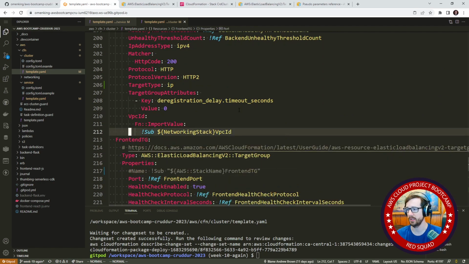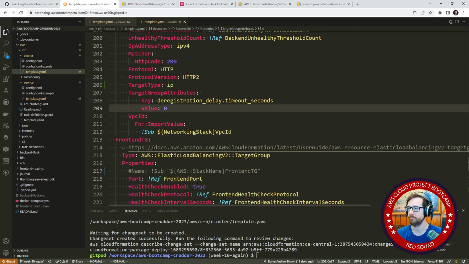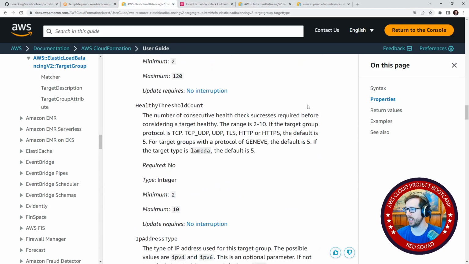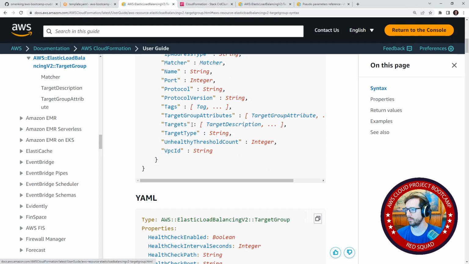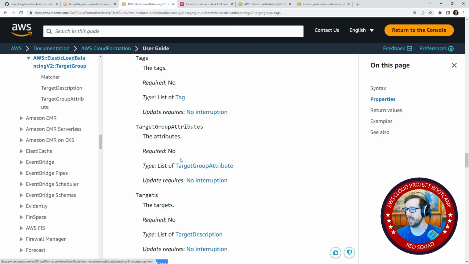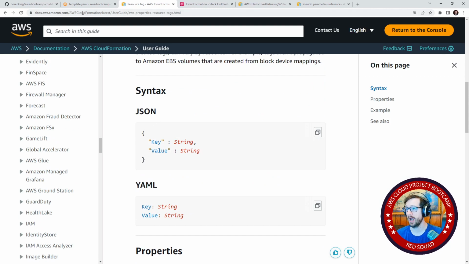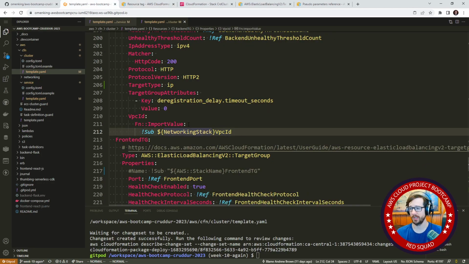we can definitely place some tags on here. So let's go back over to here and see if we can apply some tags. Yeah, so we have tags. I'm just making sure that it is how I think it's supposed to be. So here we have a tag, key and value. Okay, so what we'll do is we'll go down here.